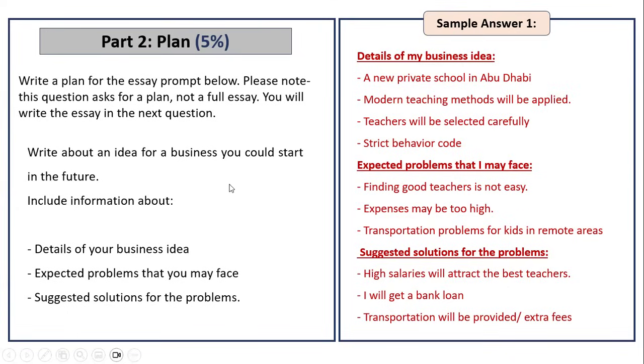One clue that will make me sure where I'm writing is that usually in the plan, if you look here at the bottom of the page, you will not find the number of words mentioned. Usually in the plan you will only have the bullet points, and no word limit is mentioned for you. Whereas in the essay, usually they will give you the limit, or the word limit will be mentioned there.